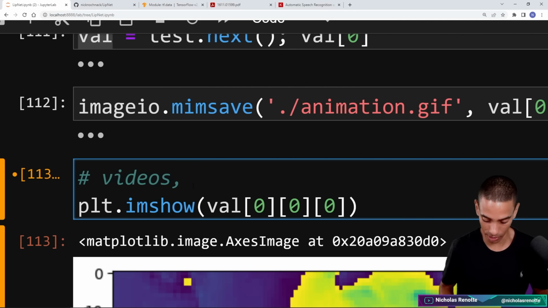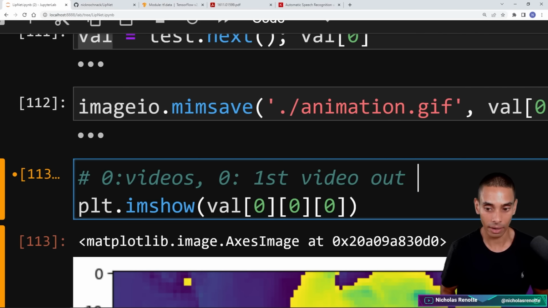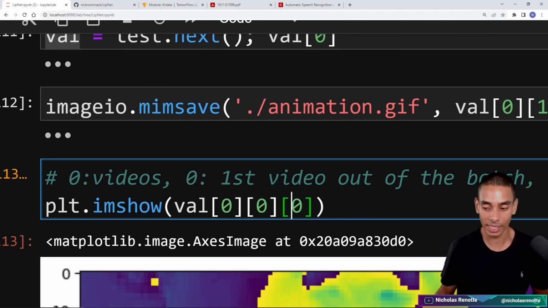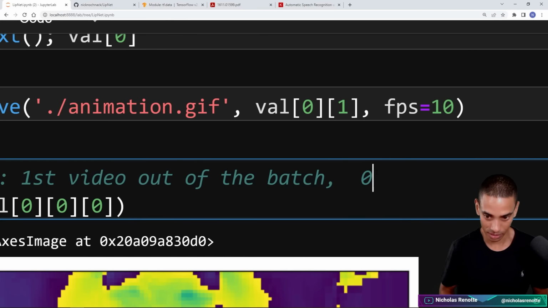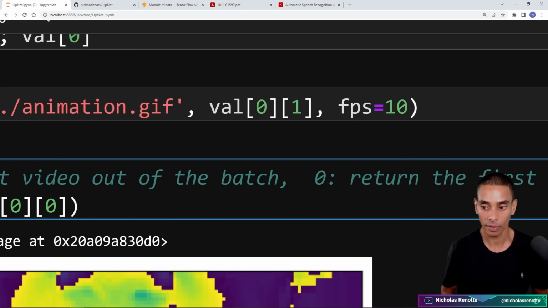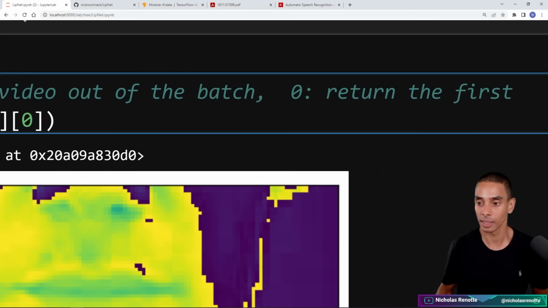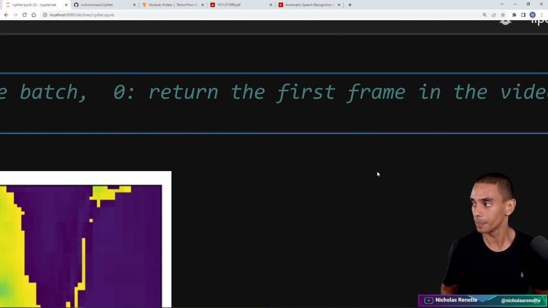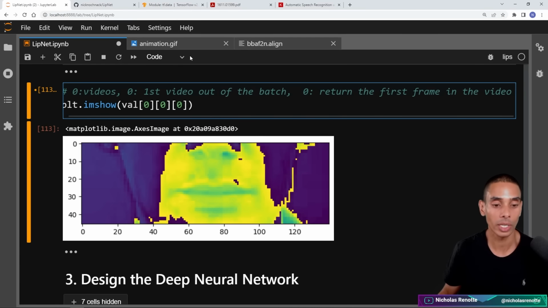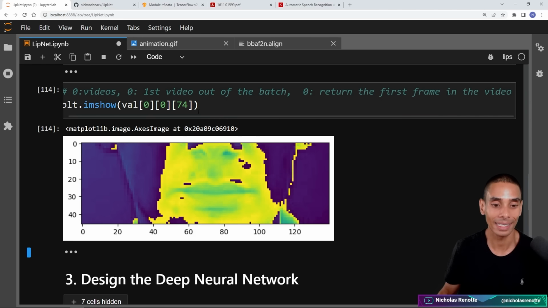So that's what our first 0 is referencing. The second 0 is saying, give me the first video out of the batch. And the third 0 is giving me, return the first frame in the video. Right, so if we wanted to grab the last frame, I could pass through 74, because remember we're going to have 74 or 75 frames per video. That is the last frame in our video.